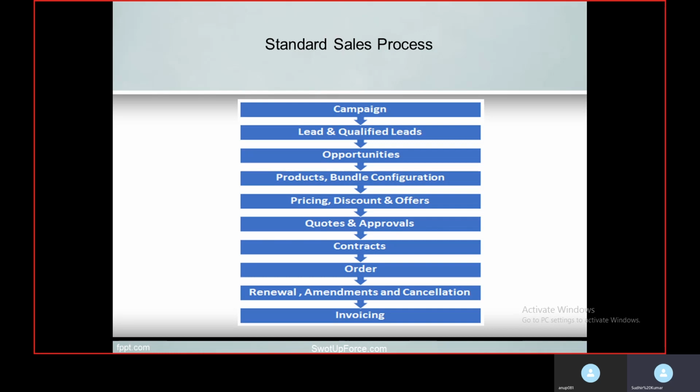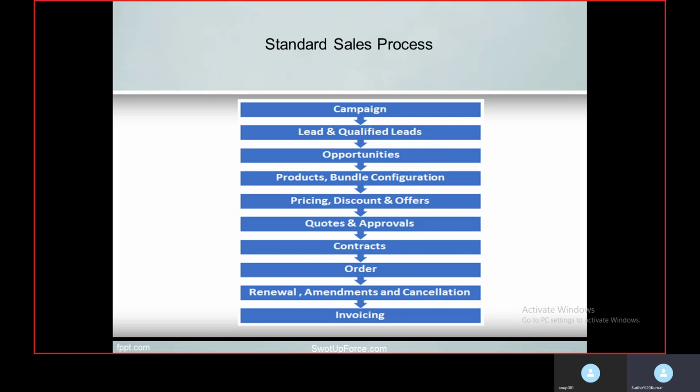Further, the next step is lead and qualified lead. All the interested persons which we have identified during our campaign will be treated as a lead in the CPQ system or Salesforce system.